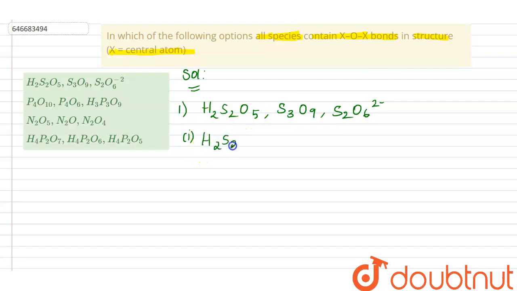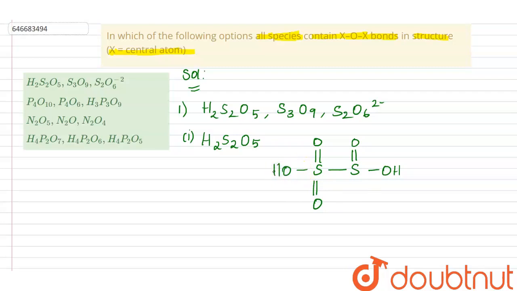H2S2O5 is nothing but pyrosulfuric acid, and its structure has a metal metal bond, that is a sulfur sulfur bond, and this sulfur has double bonded oxygens, and here there is a hydroxy group, OH.